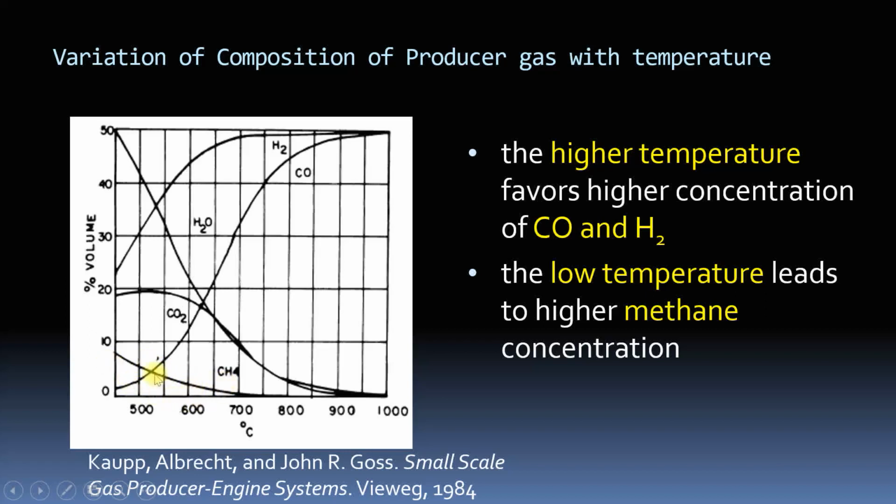You can see if the temperature is lower, methane content will be high. Hydrogen increases at higher temperature, and carbon monoxide increases at higher temperature. So higher temperature favors higher concentration of carbon monoxide and hydrogen, and low temperature leads to higher methane concentration.